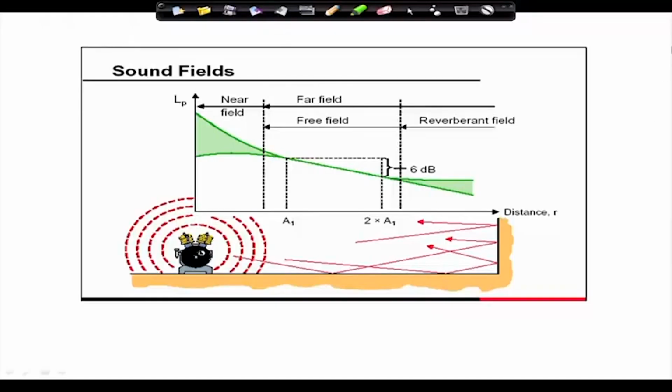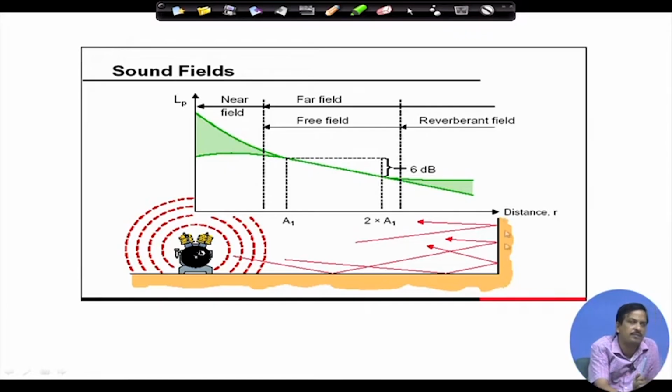Now, an interesting observation: say the wall is here. There is a reflection, but in this region the reflection energy is very low, so only the direct sound exists here. This is called the free field region, only direct sound, with no reflection.